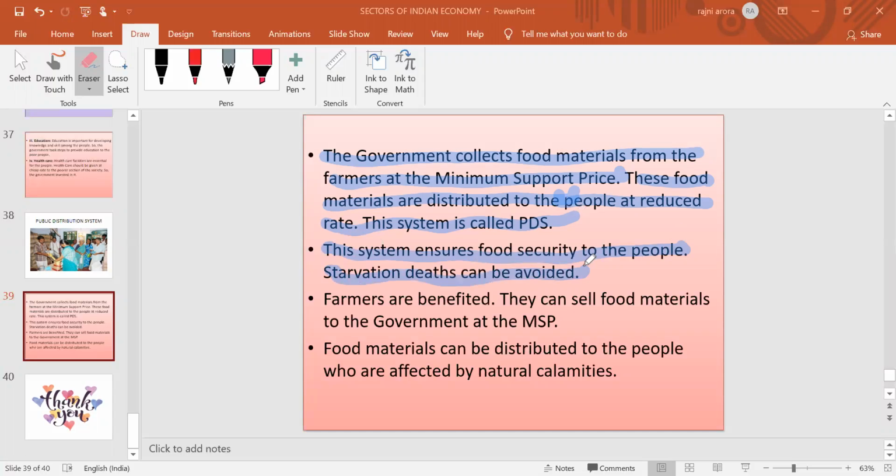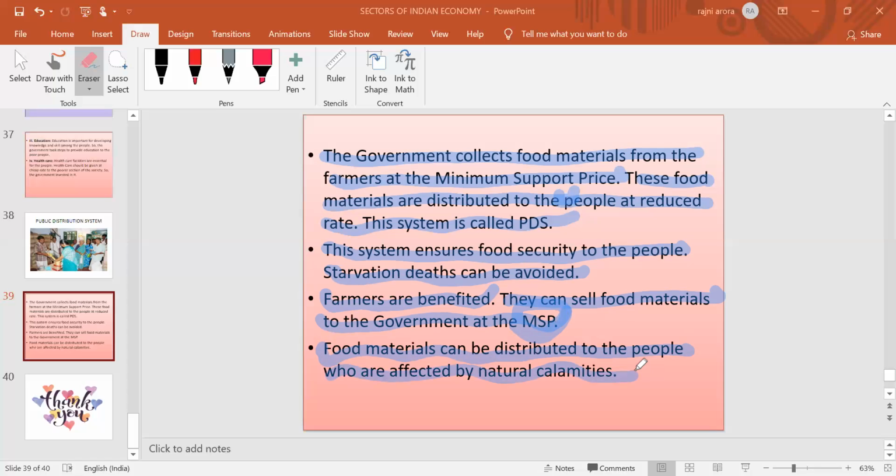इस सिस्टम से क्या होता है, लोगों के लिए एक फूड सिक्योरिटी आ जाती है कि अगर किसी समय कोई इमरजेंसी आती है, in that situation the people will not suffer from starvation. ऑन द अपोजिट साइड फार्मर्स को भी बेनिफिट मिलता है. They can sell their food material to the government at the MSP. MSP is the minimum support price, and minimum support price is that price which is mainly set up by the government in order to purchase the crops of the farmers, so that the farmers will not get exploited by the middleman.